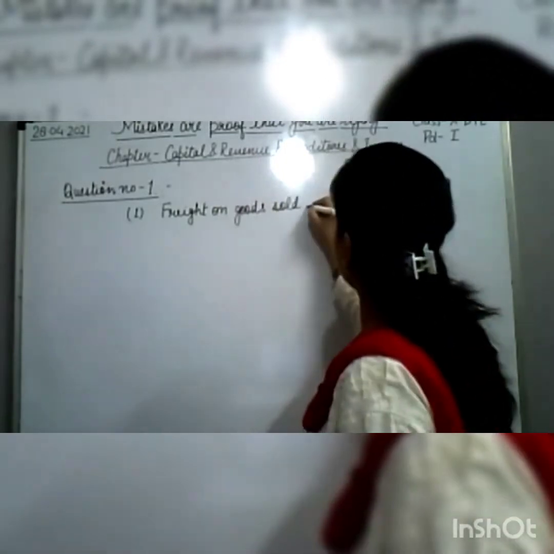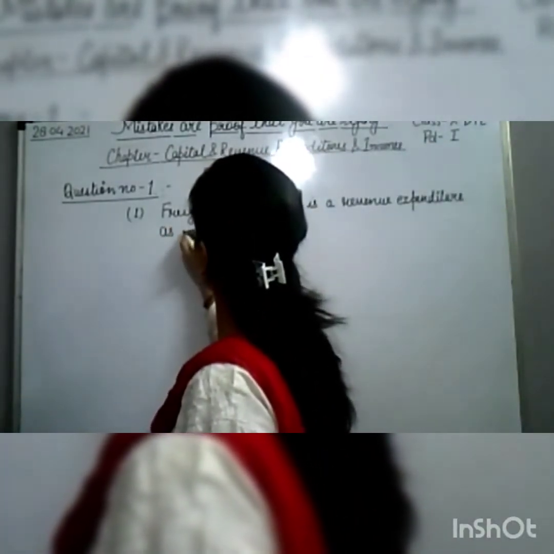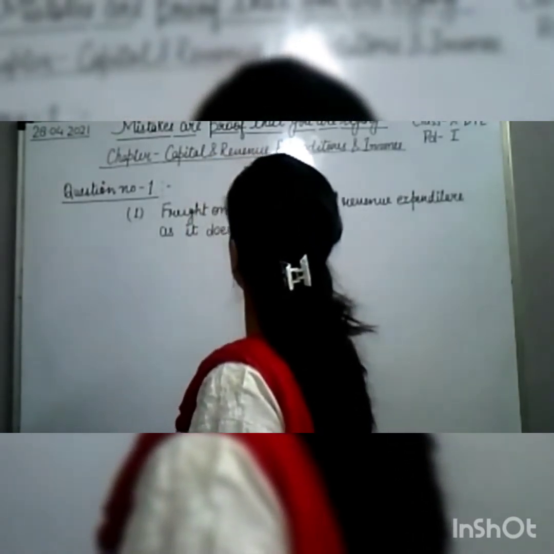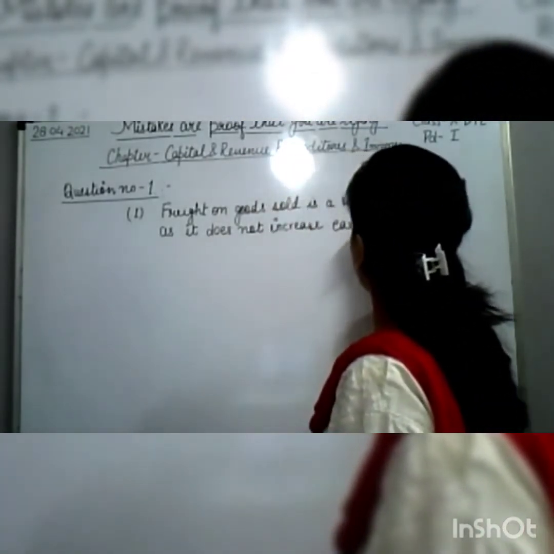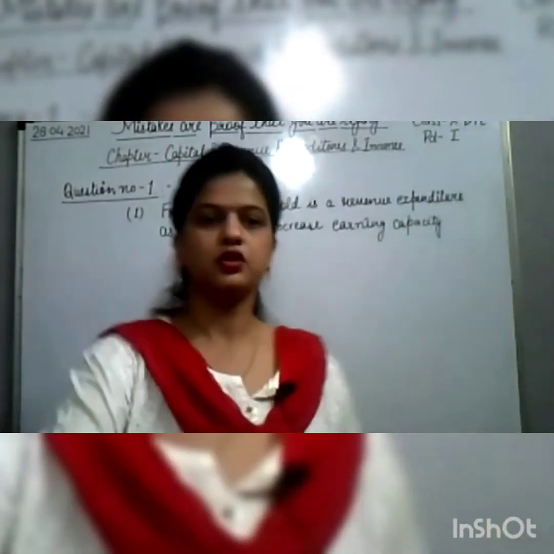Freight on goods sold is a revenue expenditure as it does not increase earning capacity. Okay, do it, everyone.